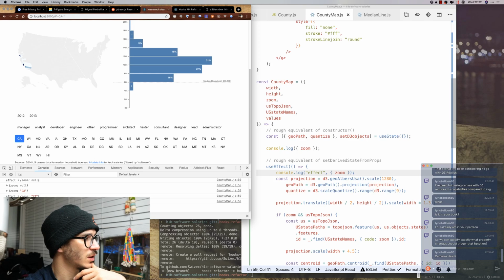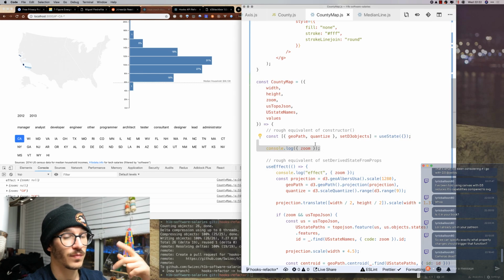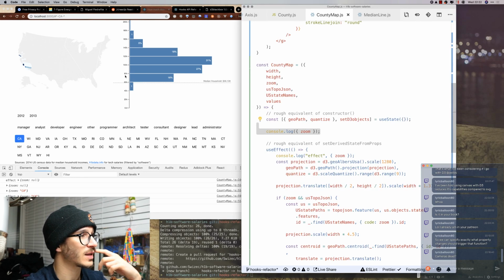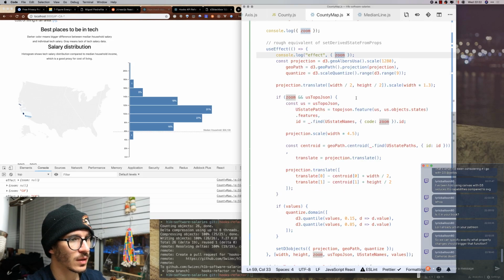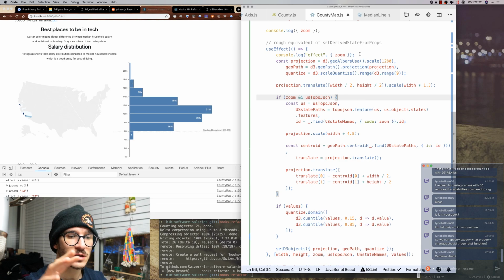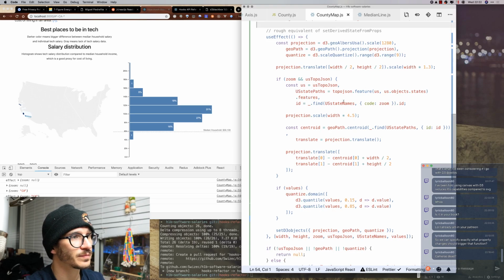Okay, so in the effect did things, so that worked, and then our render ran again, which means we're potentially messing up in here. So use effect does seem to be working. The code does seem to be re-rendering when it's supposed to, but our projection is not updating.